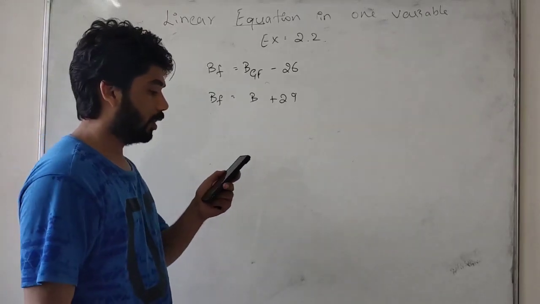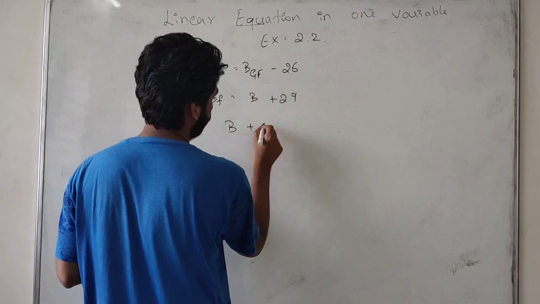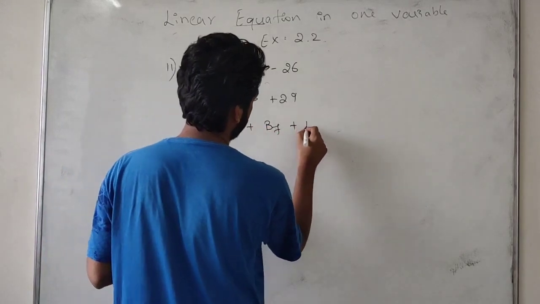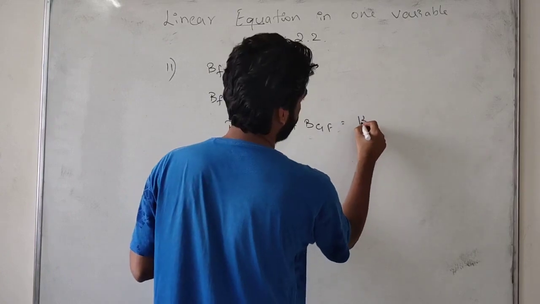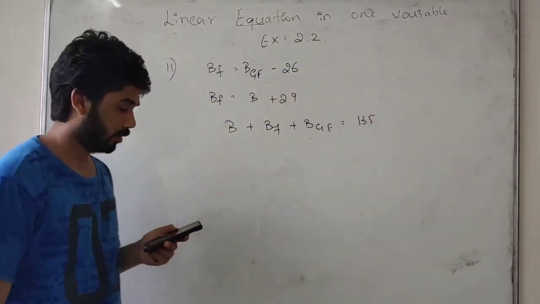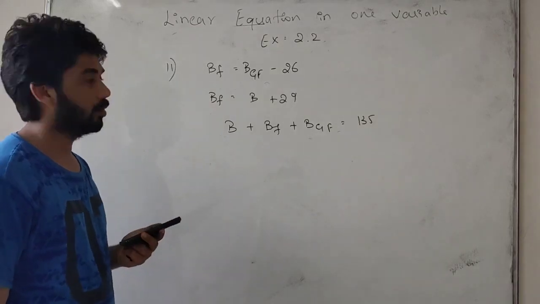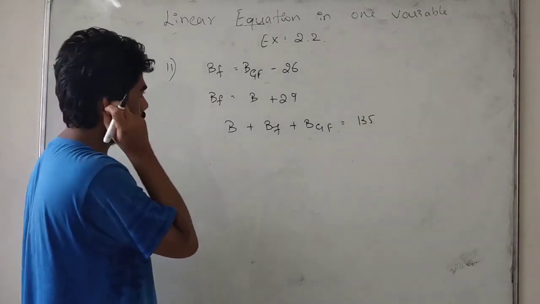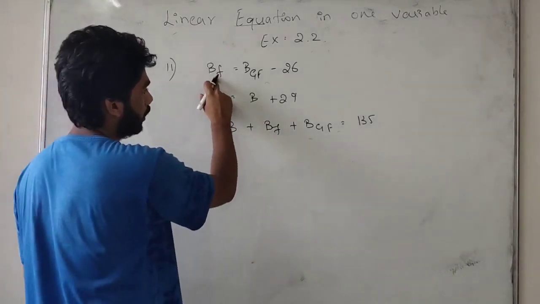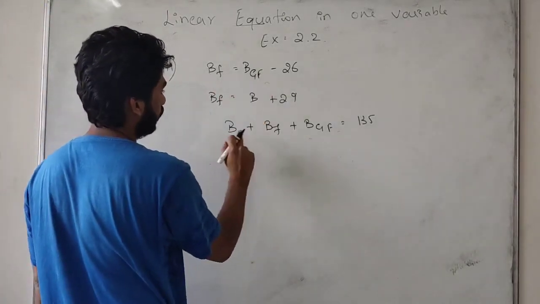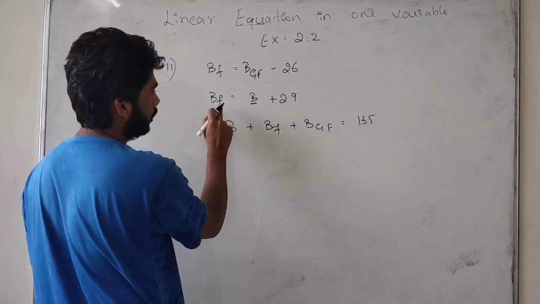If the sum of all three ages is 135, then Baiju plus Baiju's father plus Baiju's grandfather is equal to 135. We have to find the age of each one. So I will convert everything into Baiju's father.